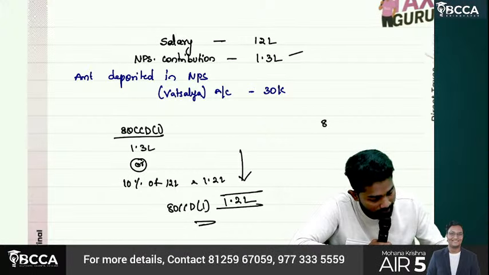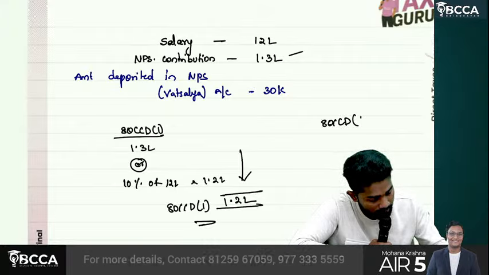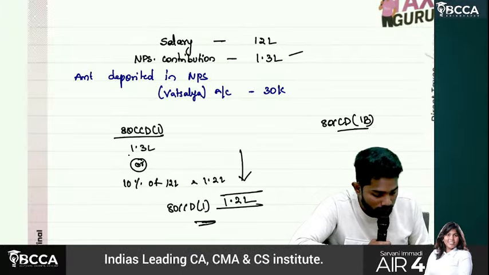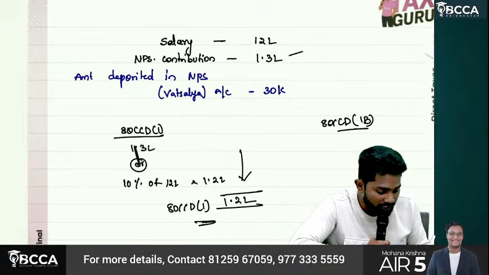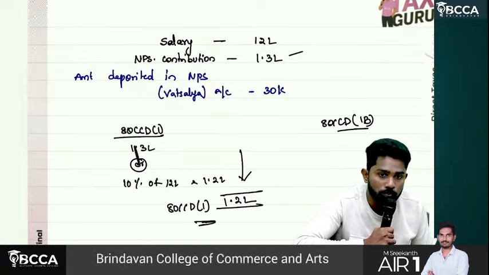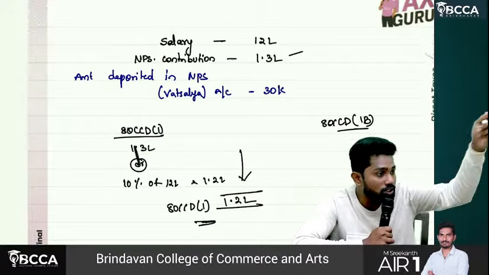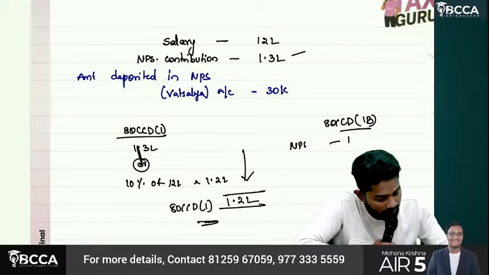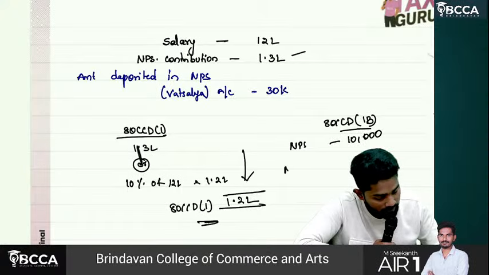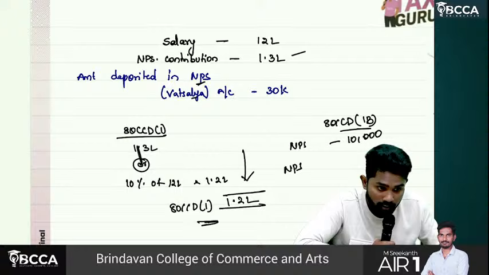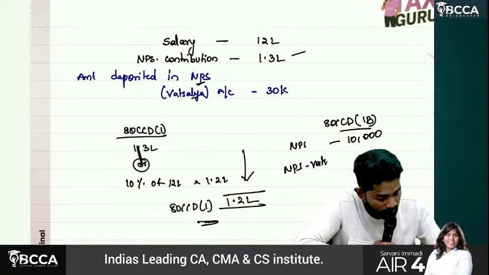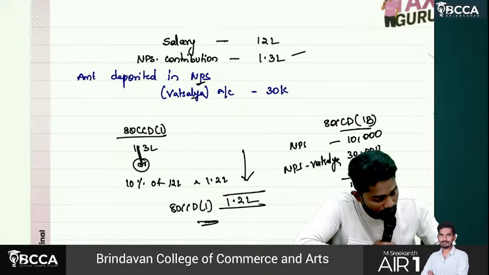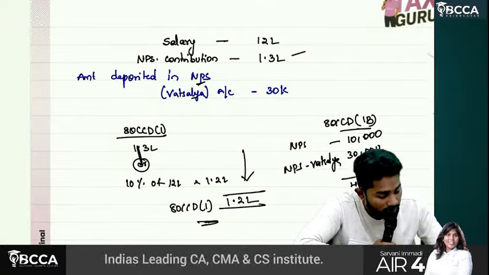Okay, now 80CCD(1B). First, sir, how much became ineligible here? You contributed 1.3, but because of the percentage cap, 1.2 lakhs only is allowed. How much is not eligible? 10,000. That 10,000 you can claim where? 80CCD(1B). So for NPS, another 10,000 you can claim. Then there is another amount called what? NPS Vatsalya. How much is it? 30,000. So total how much, sir? 40,000. So under 80CCD(1B) you can claim 40,000.